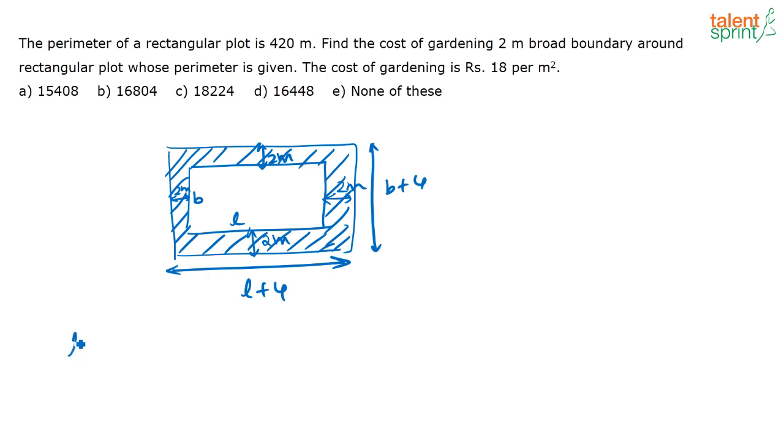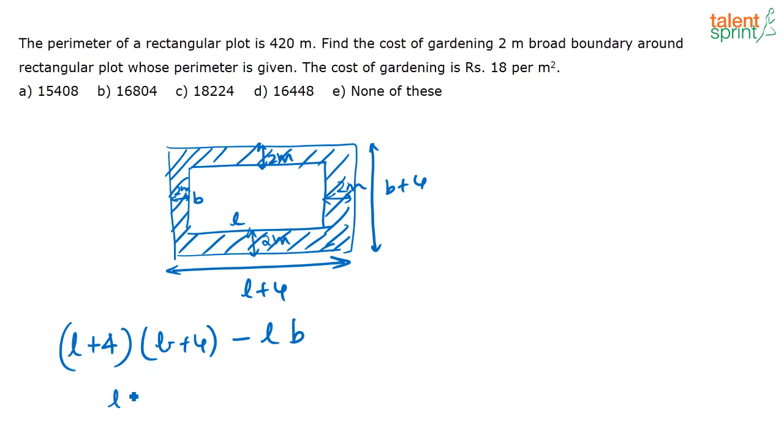The shaded region is nothing but the area of the outer rectangle, that is (L plus 4) into (B plus 4), minus the area of the inner rectangle, that is LB. This will give you the area of the inside shaded region. Now, what is (L plus 4) into (B plus 4)?